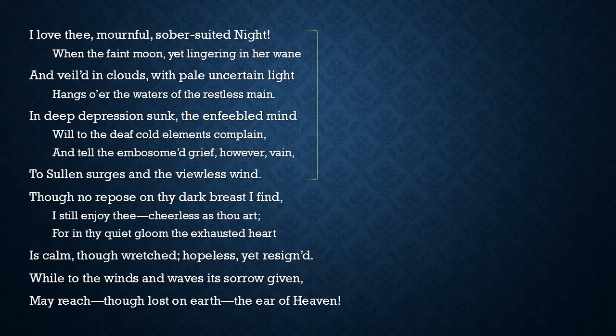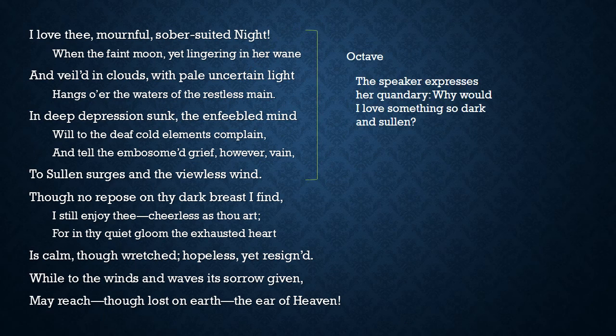So here we have the octave, the first 8 lines, and in that octave, the speaker is expressing her quandary. And we see, I love thee, mournful, sober-suited night. So in the whole thing, she's talking about depressing and how unlovable this night is. So the question is, why does she love something so dark and sullen? It doesn't seem to fit together. There's a contrast there, something conflicting.